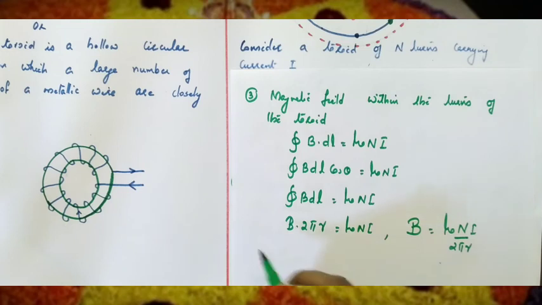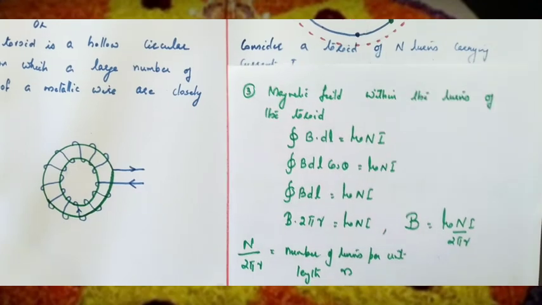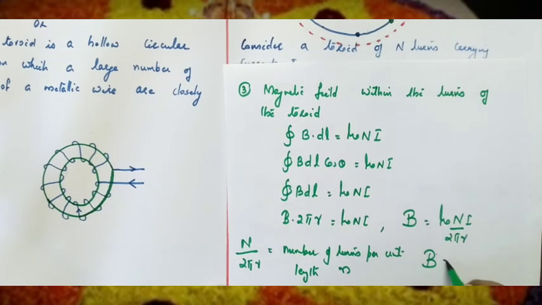What is this N by 2 pi r? Total number of turns divided by length, since 2 pi r is the length. Total number of turns divided by length is the number of turns per unit length, which we know is represented by small n. So the magnetic field is given by B equals mu 0 nI.